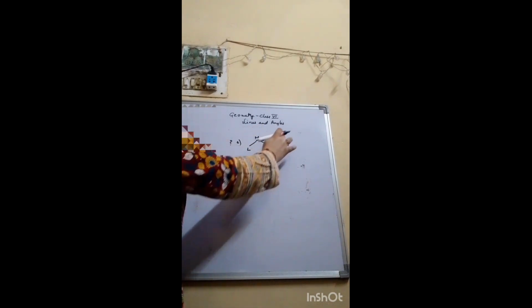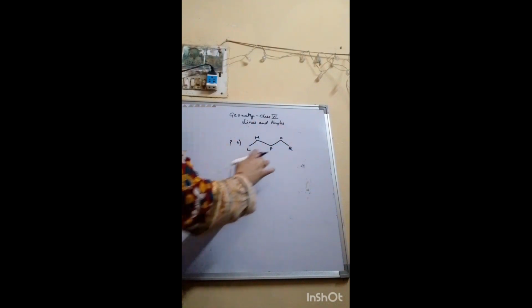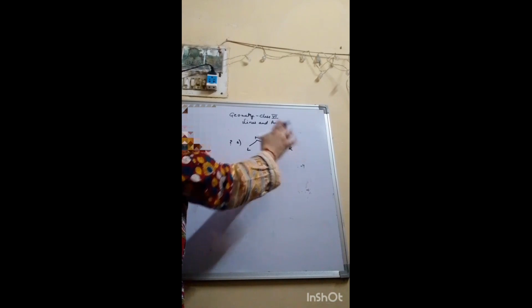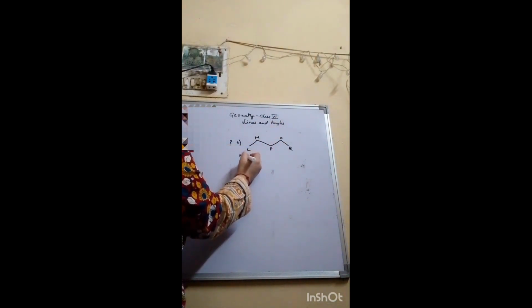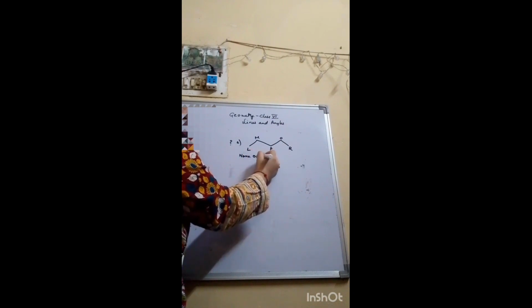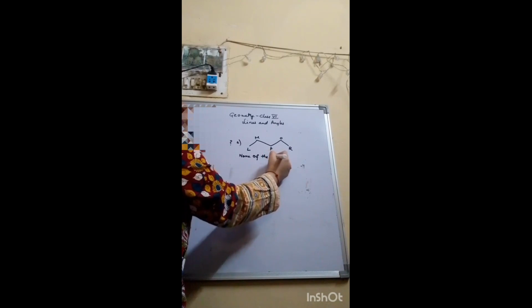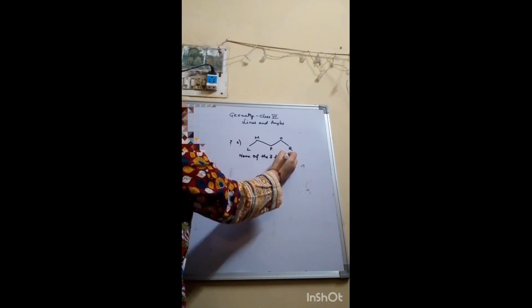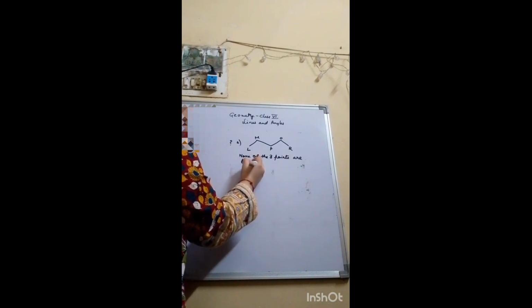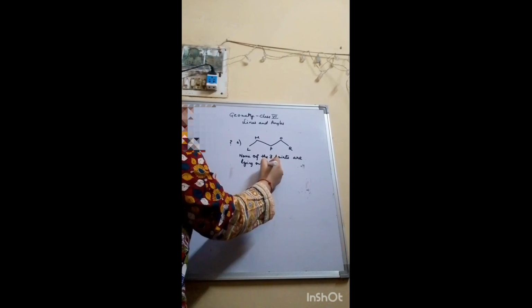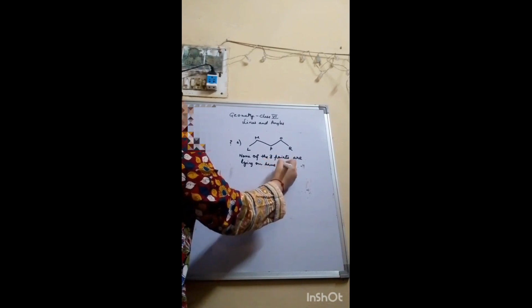Then MPO, they are not on the same line. Then POR, they are not on the same line. So you would say that none of the 3 points are lying on the same straight line.